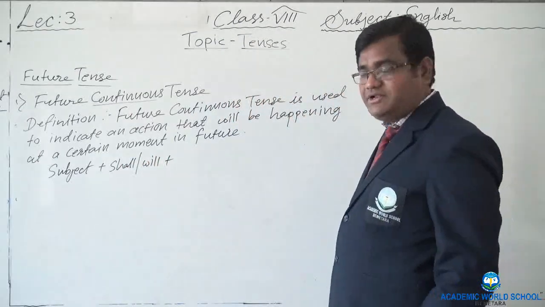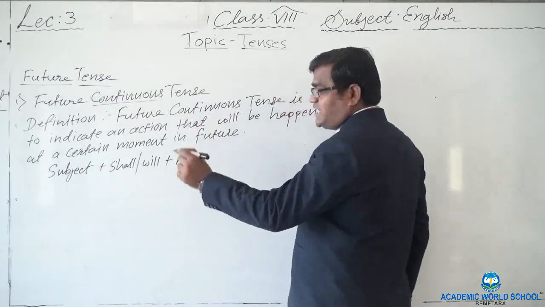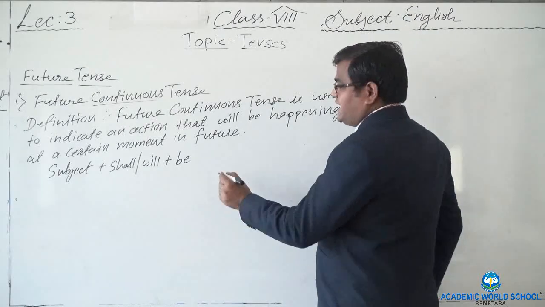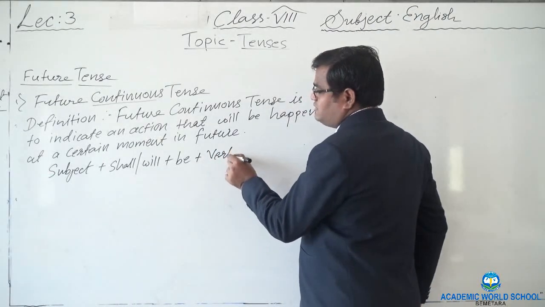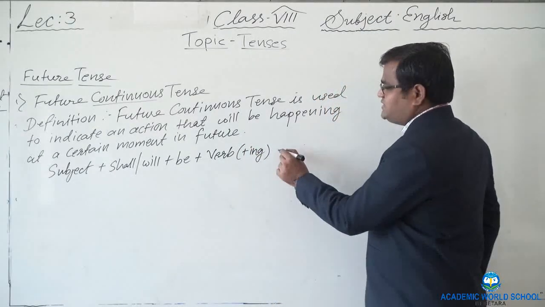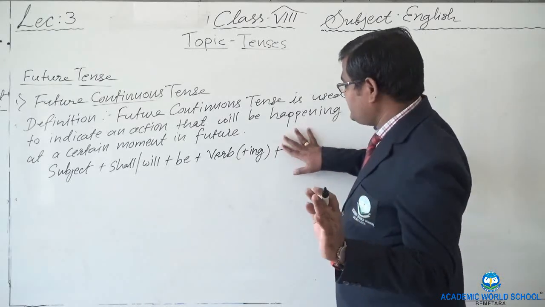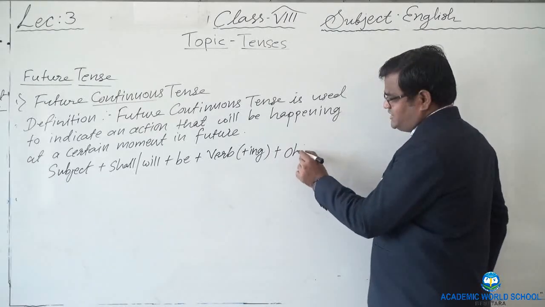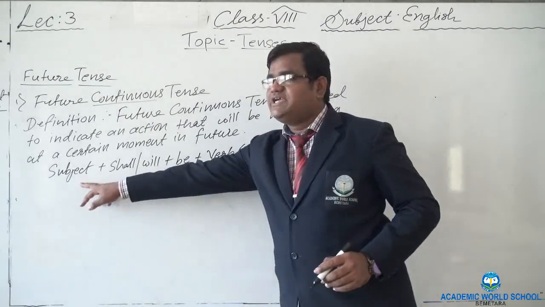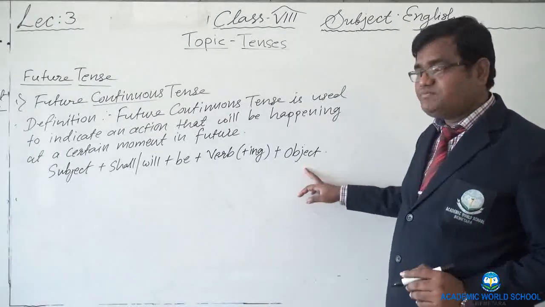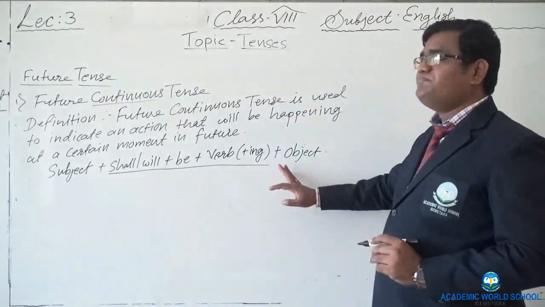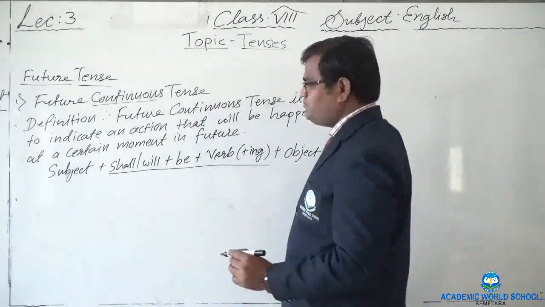After shall and will, then I said for adding ing I need helping verb to be. So I have taken be here and then I will take the verb with ing form. Verb with ing form at the end, integral part of the sentence, and that we call object will be there. Object, right? So this becomes the formula. Subject and object, these are the integral part of the sentence. So the formula is shall and will, then be, then verb plus ing form. Let's see example here.